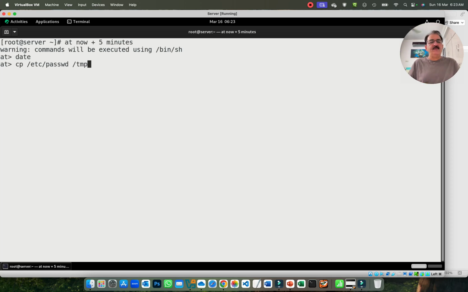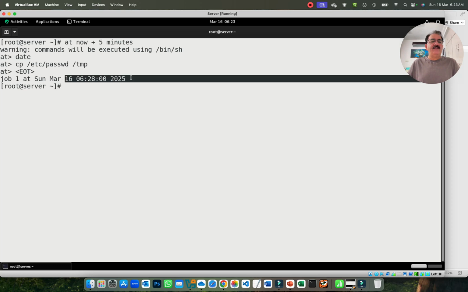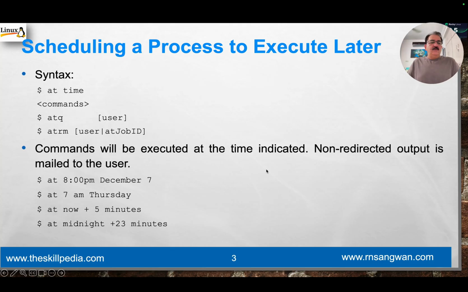I want to copy the passwd file to the temp directory, and when you are done, you type Control D or Command D. It will be executed 5 minutes from now. So this is how you execute a program to be executed later at one point. This will be executed only one time.